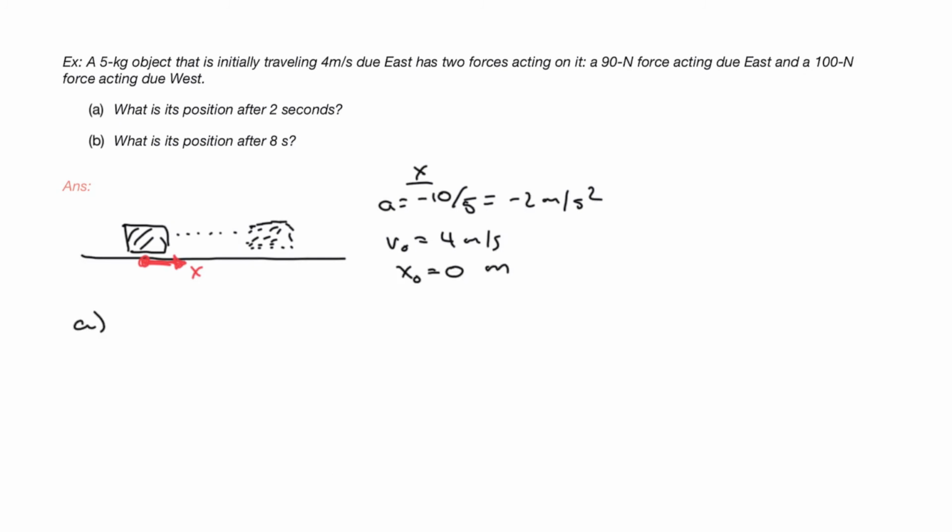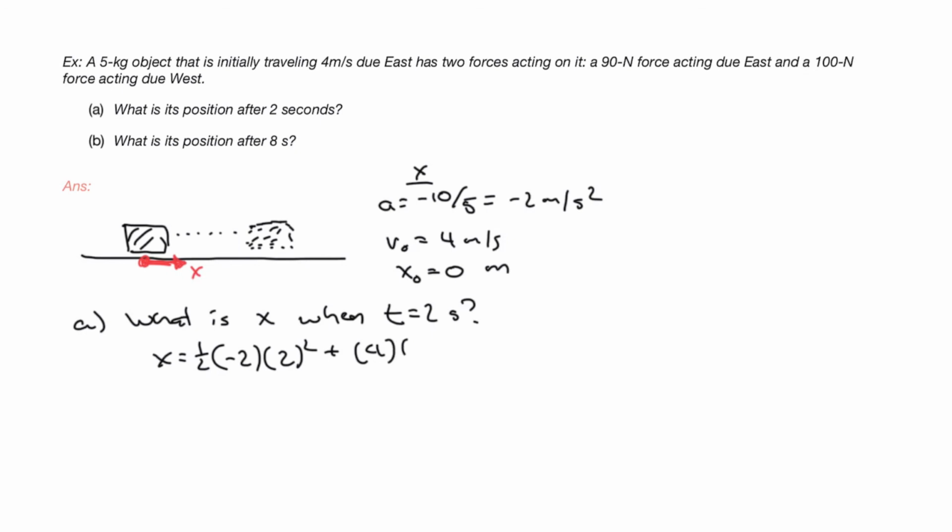Now we can go ahead and start finding our position at 2 seconds, and we do that as we always do by first asking the right math question. In this case, what is x when t equals 2 seconds? To do this, we'll use the first kinematic equation, plug in our values, simplify, and arrive at 4 meters. And so we answer our question with a sentence. It is 4 meters to the east. In this case, to the east because it was positive 4.